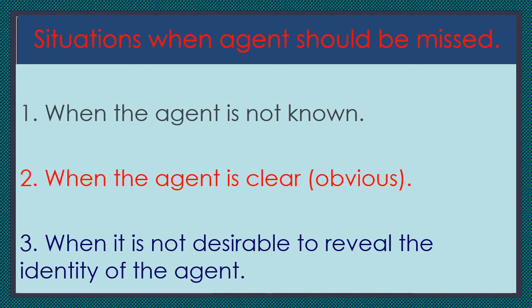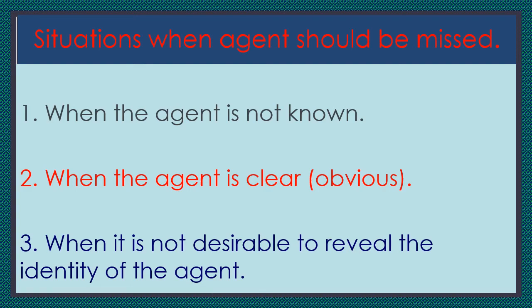So these are the three situations in which we can omit the subject in the passive voice. In the active voice, the subject will be there, but there is no subject in the passive voice when you come across these three types of situations.